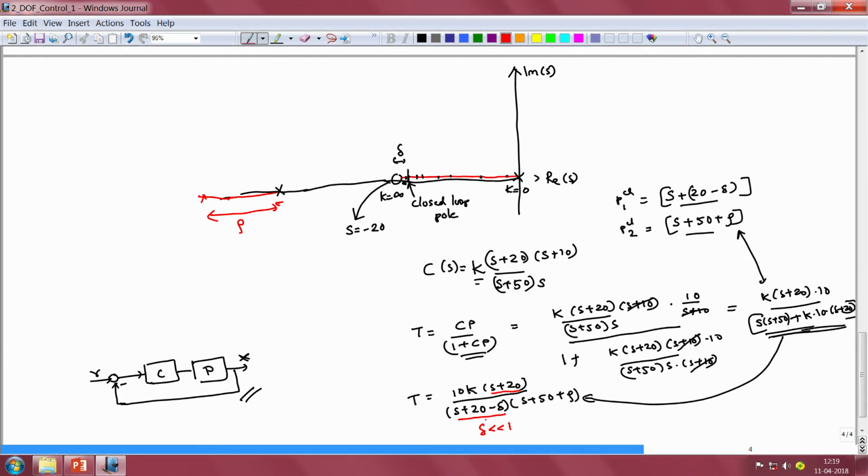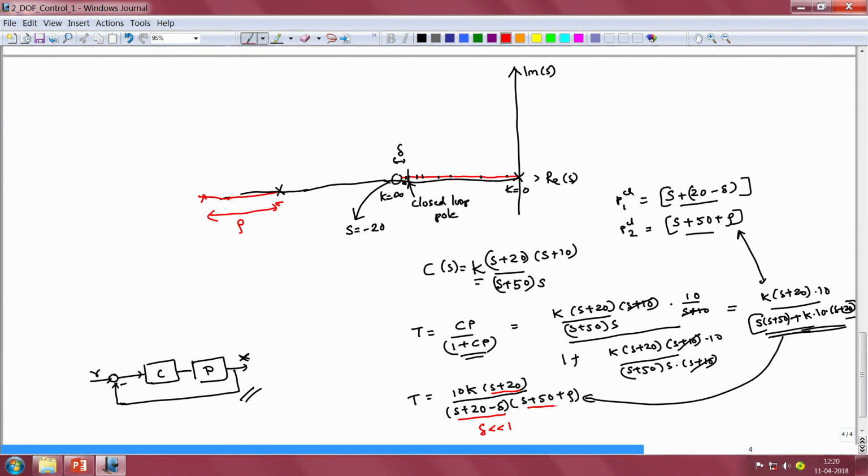It reveals the problem that the numerator of this transmission function almost exactly cancels the denominator of the transmission function. In the numerator you have the term s plus 20, in the denominator you have the term s plus 20 minus delta, where delta is a very small number. So these two almost exactly cancel one another, with the consequence that although we have made sure that the closed loop pole at the point s is equal to minus 20 does not vary too much by locating the open loop 0 near this pole, the consequence, a tragic consequence of this cancellation is that the overall dynamics is going